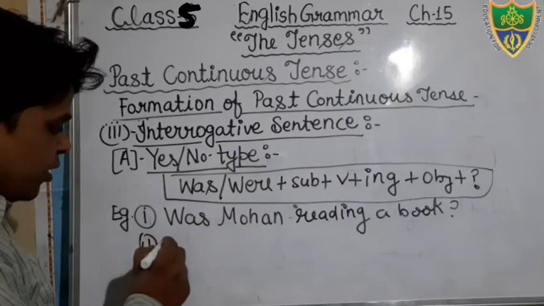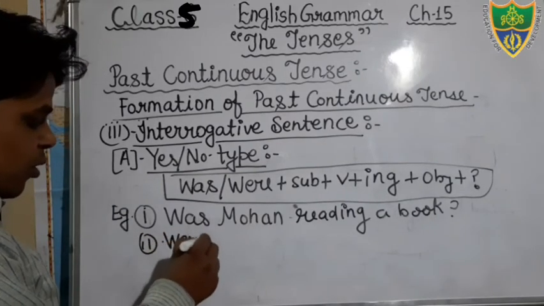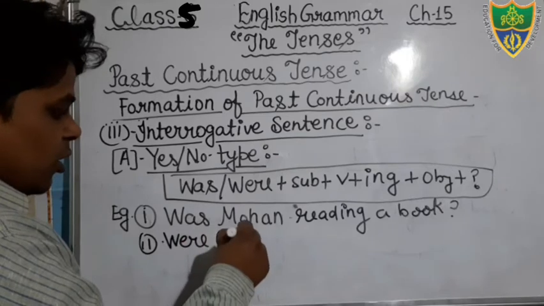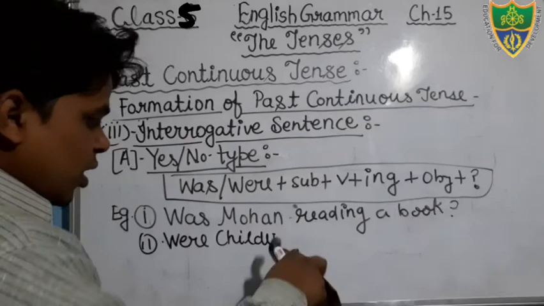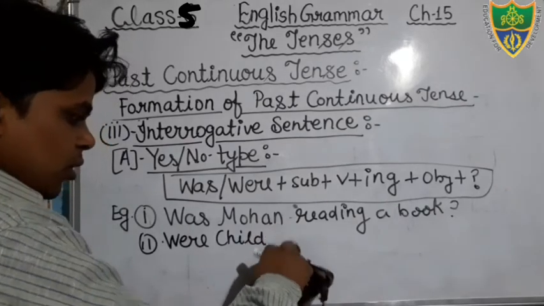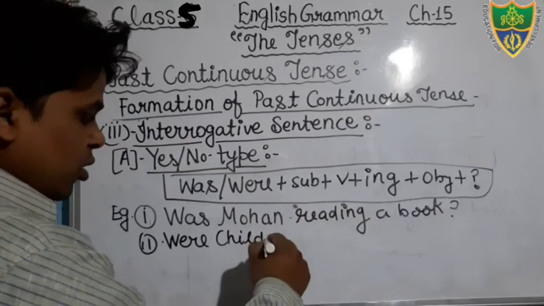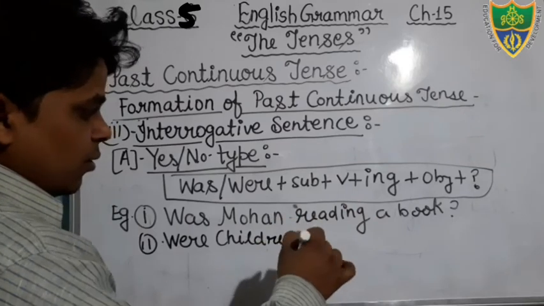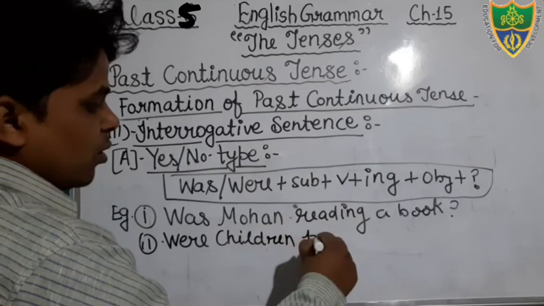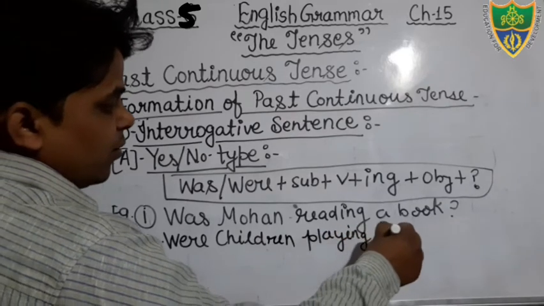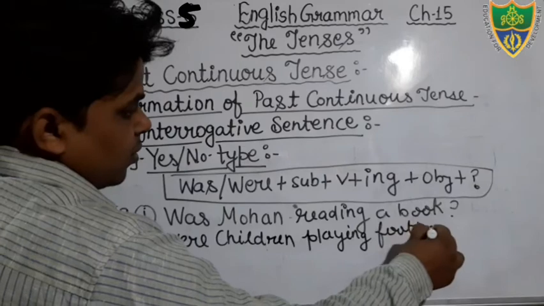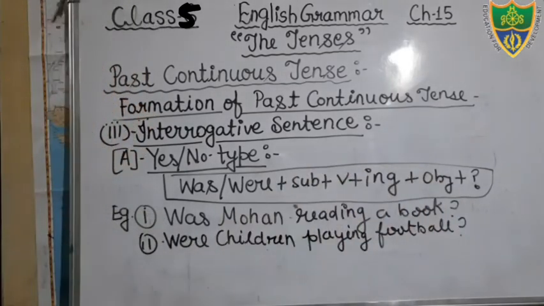And another sentence we can see. Were children, just say students, children, were children playing football? Okay, this is your example. Were children playing football? Yes, you can write it.